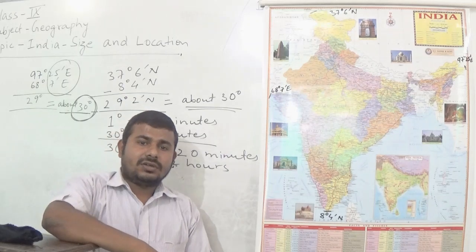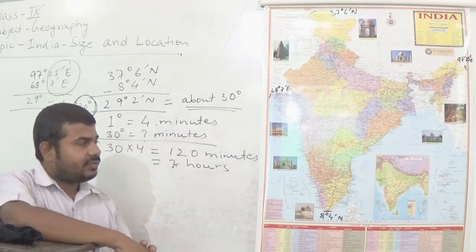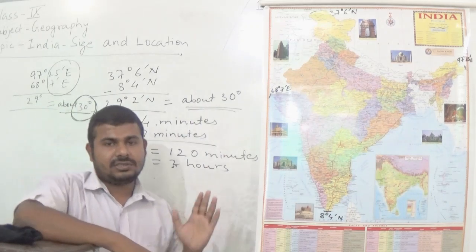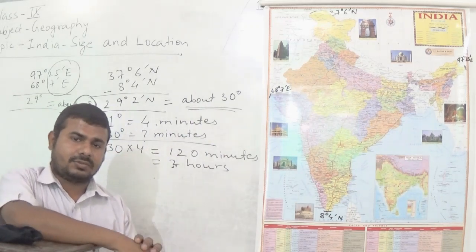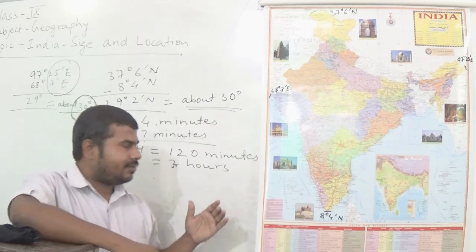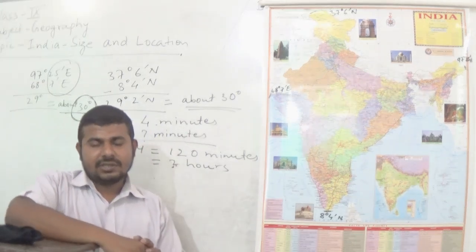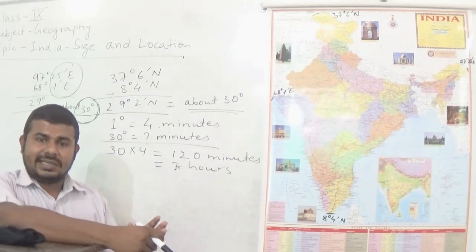Okay, so there is a time lag of 2 hours between the easternmost part of India and the westernmost part of India. There is a time lag of about 2 hours.